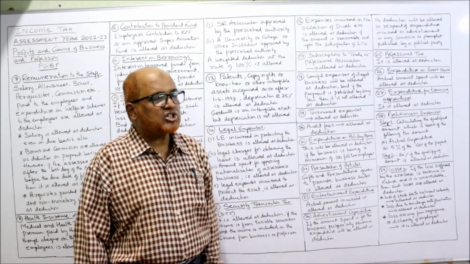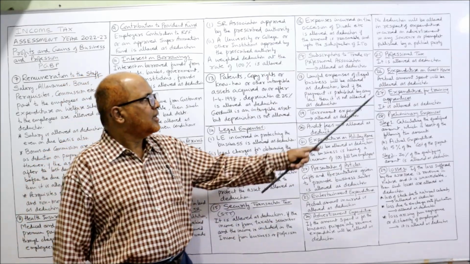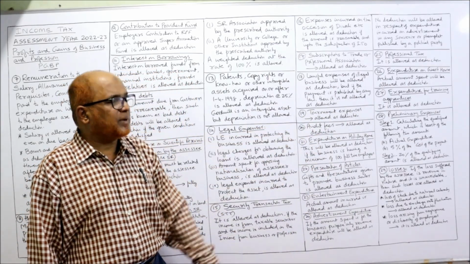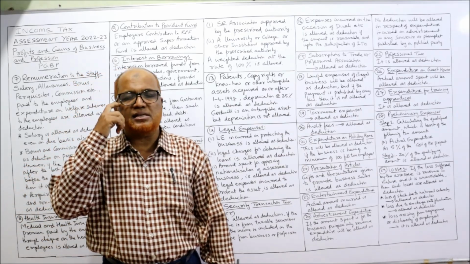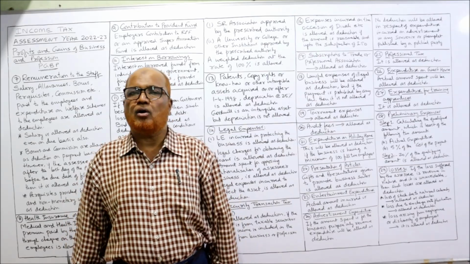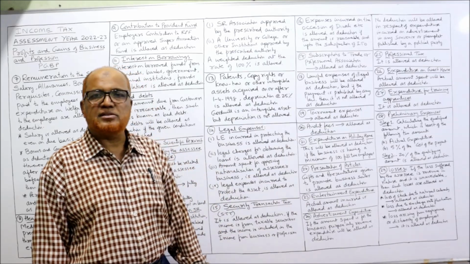Next one is professional tax. When professional tax is paid, it will be allowed as a deduction. Next one, expenditure on a guest house, will be allowed as a deduction. Expenditure for training apprentices: a business will spend some money on the training of the employees, and that will be allowed as a deduction.